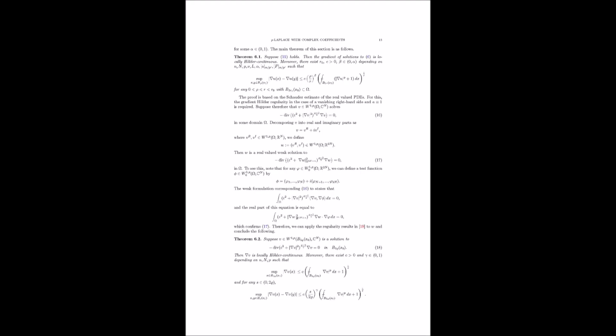Right. And to do that, they prove a series of lemmas. Lemma 6.3 provides an energy estimate for the solution to the model problem. It basically relates the gradient of the solution to the model problem to the gradient of the solution to the original problem. So it's like a bridge between the two. Exactly. Then Lemma 6.4 gives us an estimate on the difference between the gradients of the solutions to the original problem and the model problem. Okay, so we're controlling how much those gradients can differ. Precisely. Then comes Lemma 6.5, a growth lemma. This one is a bit technical, but essentially it says that the integral of the gradient over a small ball can't be too much bigger than the integral over a larger ball. So it's controlling how fast the gradient can grow as we move out from a point.